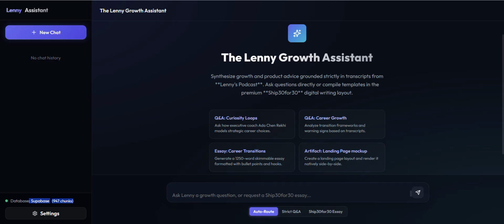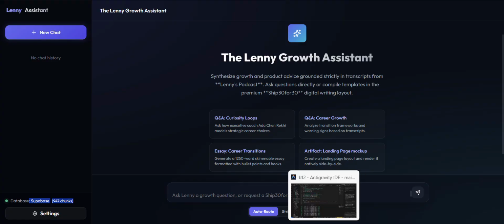So this is my submission, the Lenny Growth Assistant. Lenny's podcast has amazing product advice, but it's buried in hundreds of hours of transcripts. So I built a chatbot that searches through it for you and can turn what it finds into a clean, shareable essay.